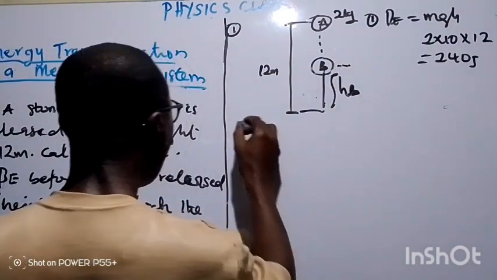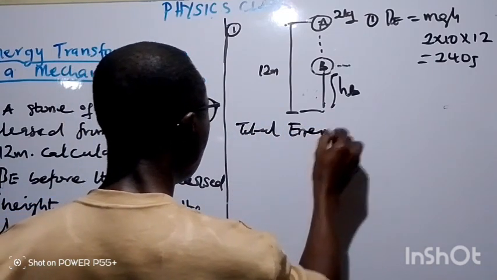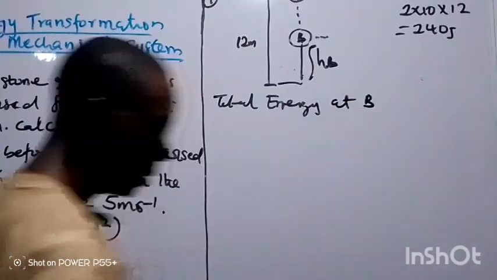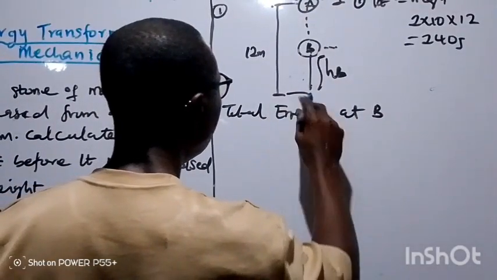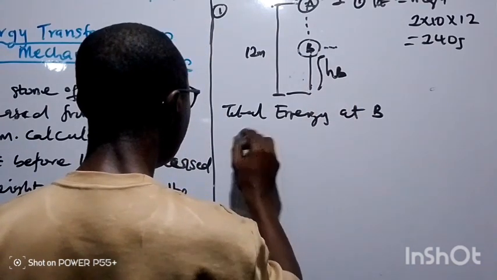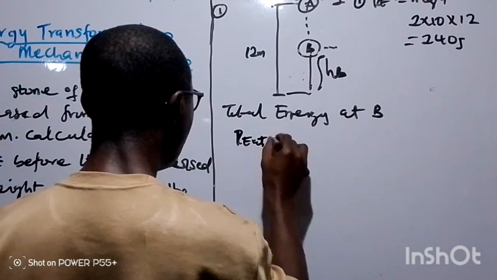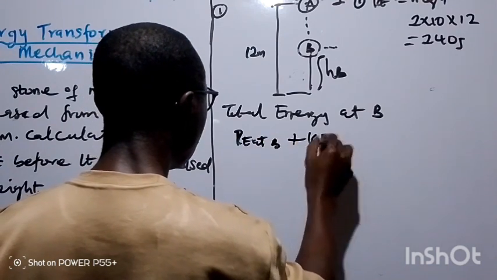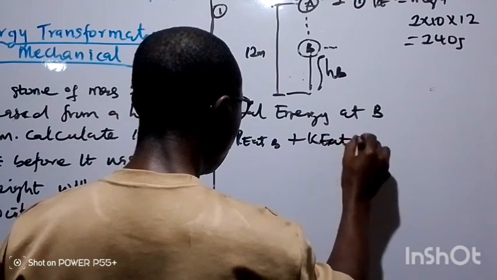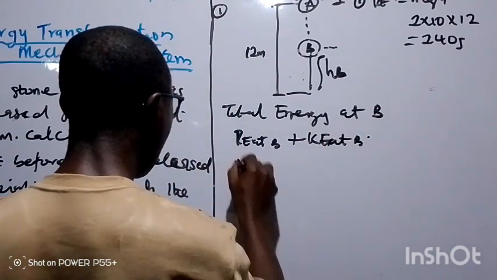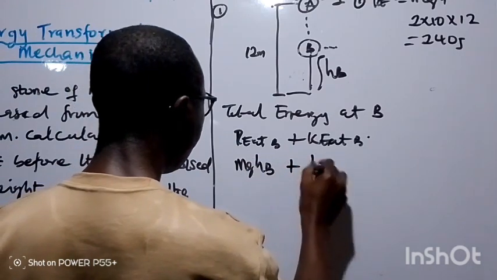Now say total energy at B. That will be the PE at this particular point, PE at B, plus KE at B. So that one will now give us mghB plus half mv squared.